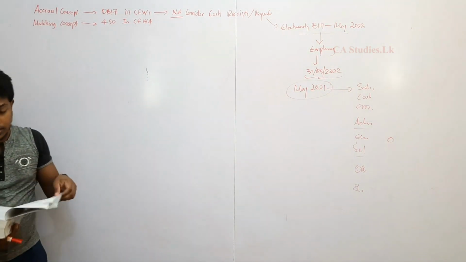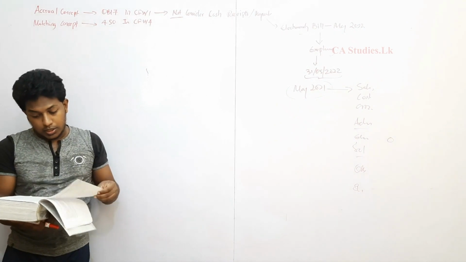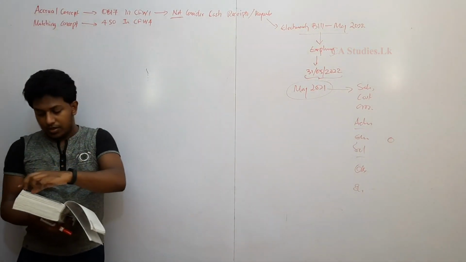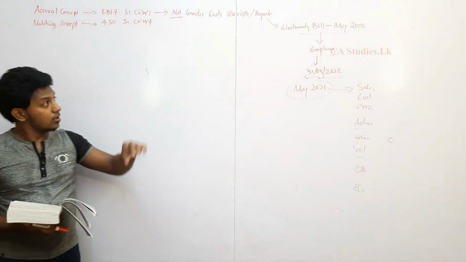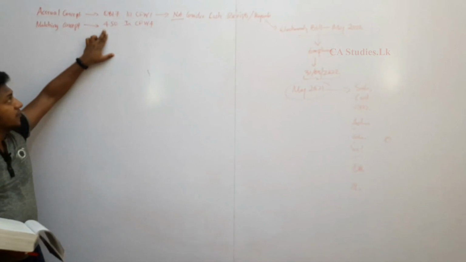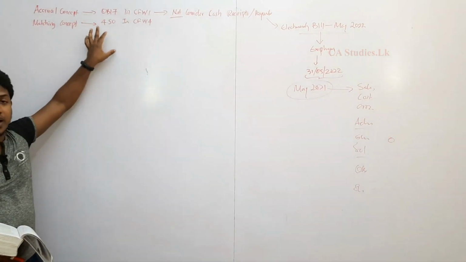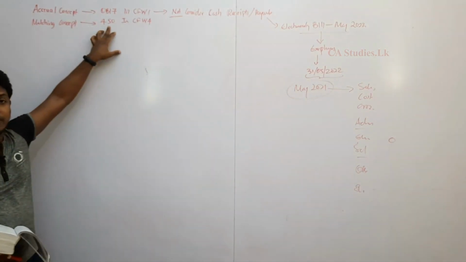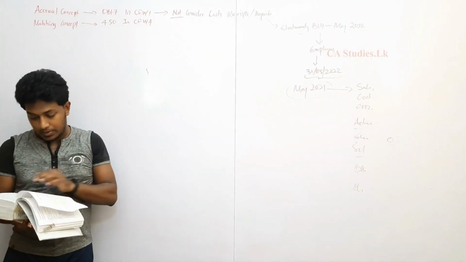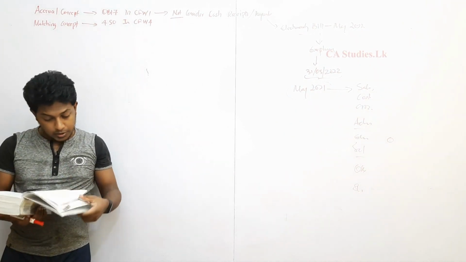Let's talk about the matching concept. Here the matching concept is paragraph 4.50 in the conceptual framework, chapter 4. Here 4.50. So 4 means the fourth part of the conceptual framework, part 4 of the conceptual framework, 50th paragraph. Right? In that 50th paragraph, right,